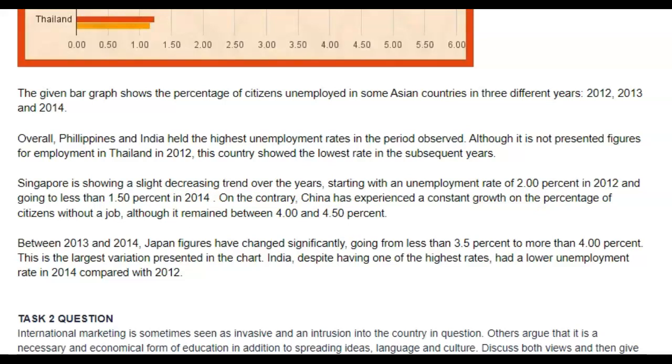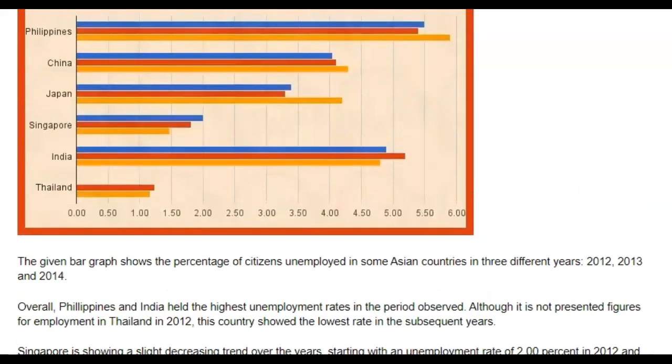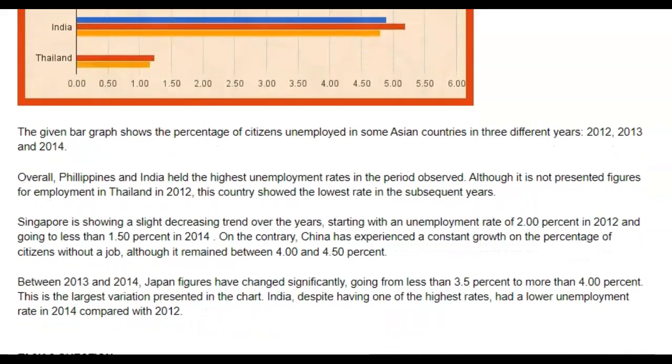Now, let me see if I understand why you're talking about Singapore and China. So you've got Singapore here. I don't understand why you've selected this data. I really don't. I don't know why you would have started out your detailed paragraphs with China and Singapore. It's unclear to me. In any case, let's see what you wrote.